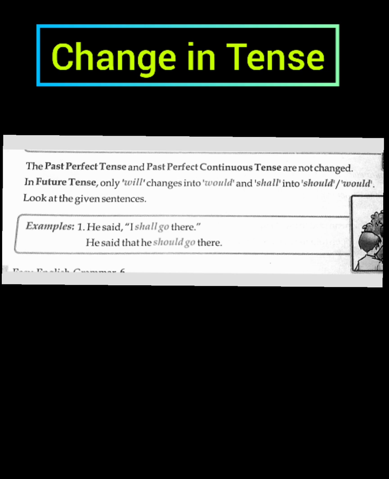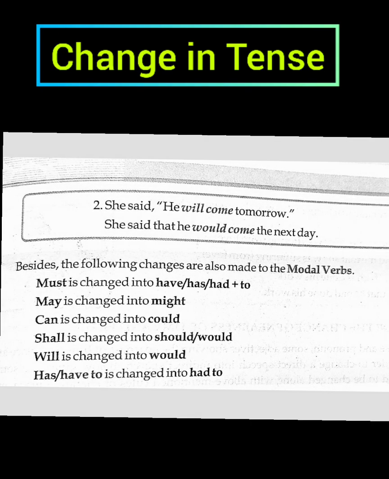Students, in future tense, only will changes into would and shall changes into should, right? So, let's see the example. He said, I shall go there. He said that he should go there. So, can you see? We are just changing shall into should. Then, next example. She said, he will come tomorrow. So, how can we change this? She said that he would come the next day. So, we are changing tomorrow into the next day, right?